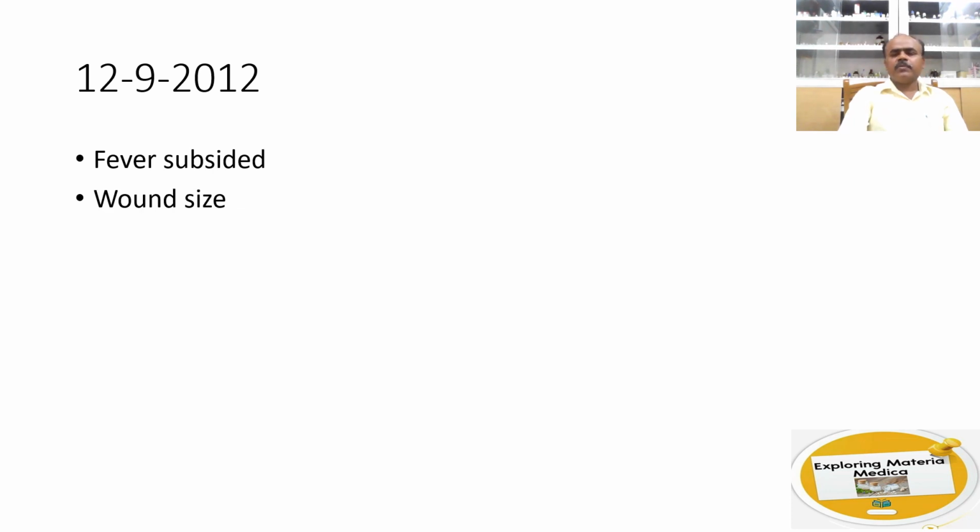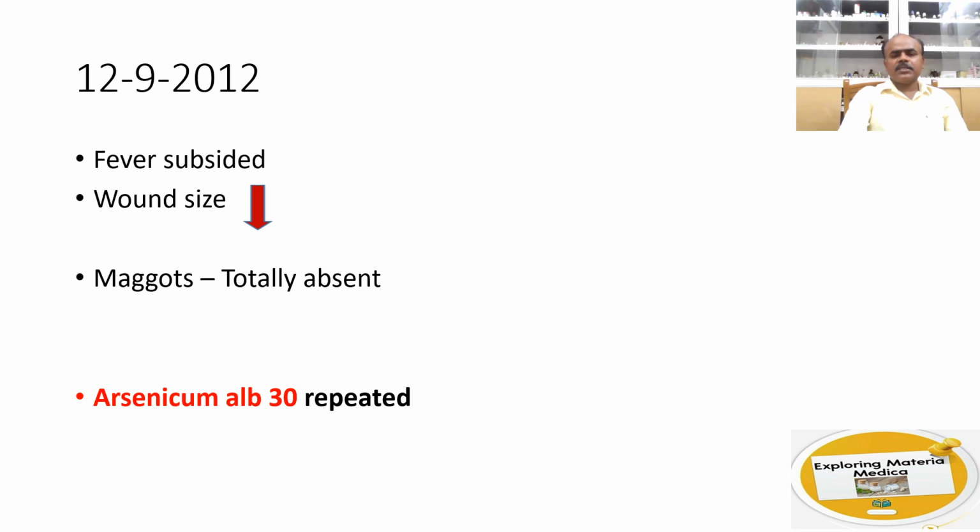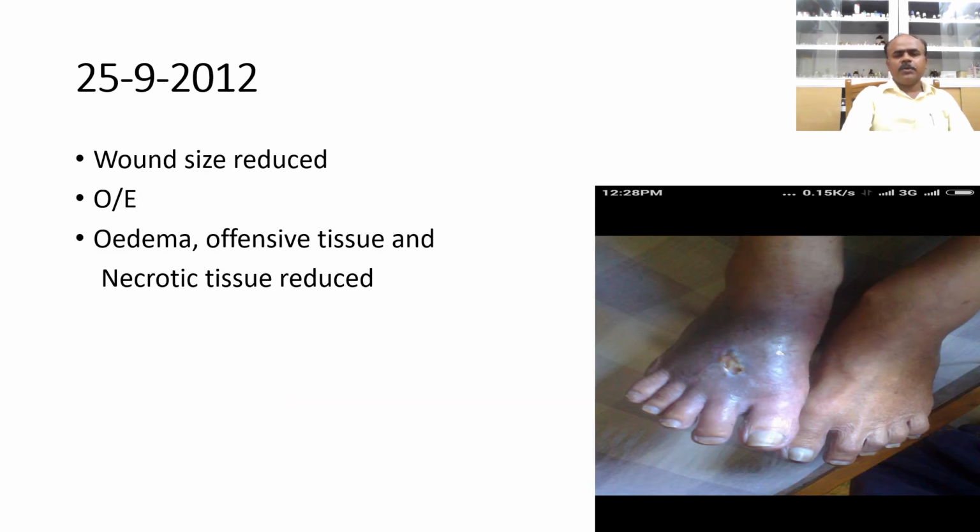When he came back on 12/9/2012, the fever had subsided, the wound size had decreased completely, and the maggots were totally absent, and he was given Arsenicum 30 again, one dose. He came on 25/9/2012. You can see the wound size is decreased, the edema, offensive discharge and necrotic tissue had decreased, and this time he started developing a little pain.